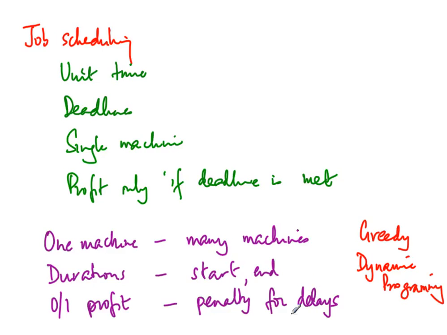And always when one has a greedy solution, you must always prove optimality. So far we have not proved optimality. We have actually done two things that we have not proved. One is we have used a lemma about job scheduling, saying that a set of jobs is schedulable if and only if it can be scheduled in the order of their deadlines. And secondly, we haven't shown that the schedule that our greedy algorithm actually produces is optimal. So we will prove these both later, but it's important to see that job scheduling is a very canonical problem in computer science and in real life as well. And depending on the parameters that go into the problem, different types of algorithms may be required.